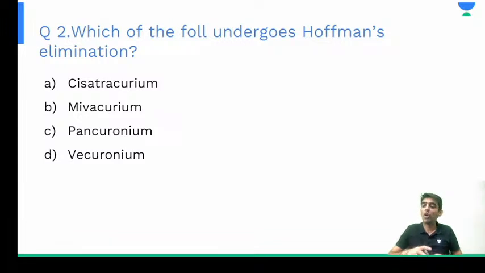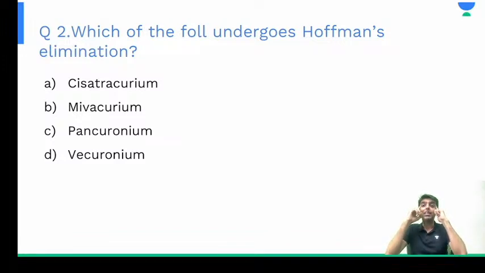Your options are cisatracurium, mivacurium, pancuronium or vecuronium. So Renu says it's option A, that is cisatracurium. Monica, cisatra, very good. Nirmala says it's C, that is pancuronium. IELTS says it's again cisatra. Yes, Nirmala has changed her answer to option A. Very good, guys, very good.